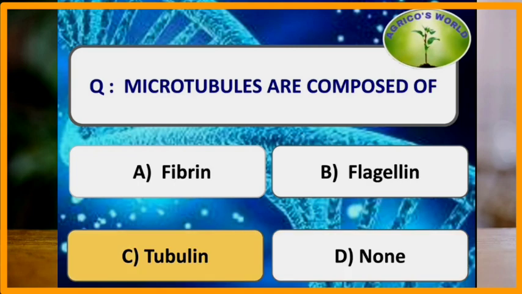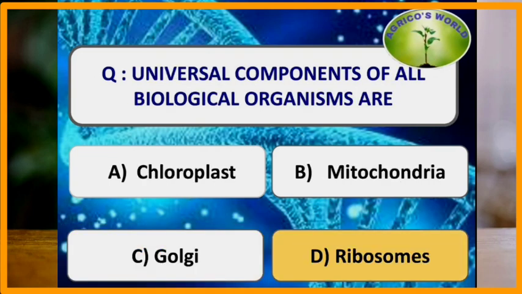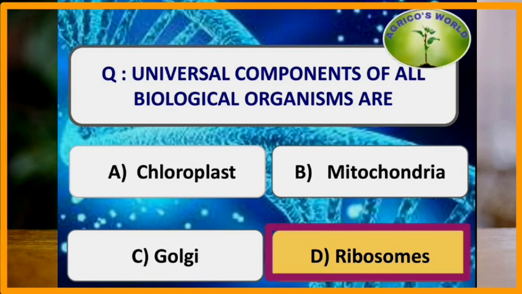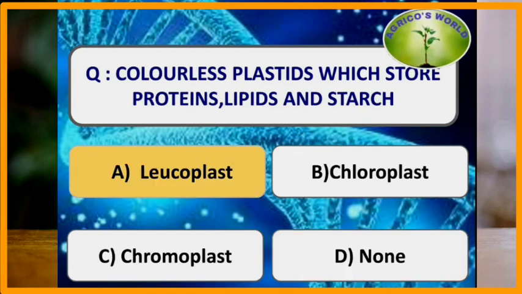Microtubules are composed of a protein, tubulin. Universal components of all biological organisms are ribosomes. Ribosomes are known as the universal components of all biological organisms because these are the structures which are present in each and every organism.